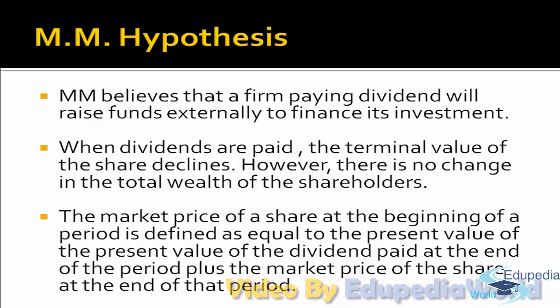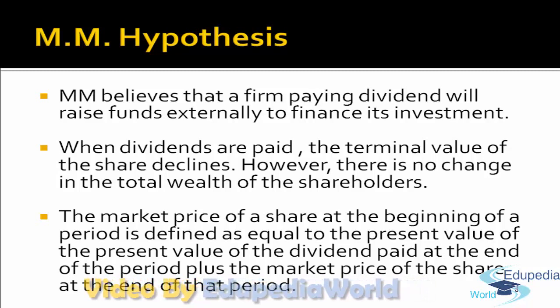The company has already paid 8 rupees as dividend. The wealth should remain the same, that is 120. So what will be the market value of the share? It should be 120 less rupees 8, that is 112. Because if the market value of the share is 112, the wealth will remain 120.